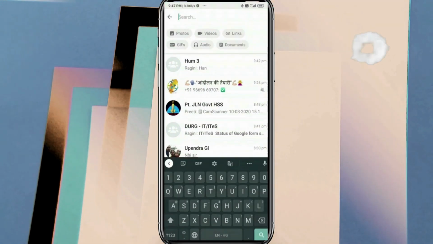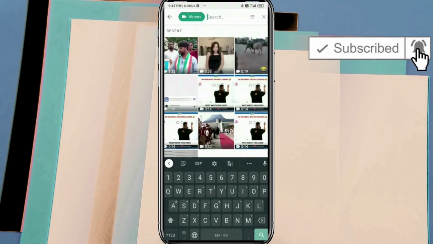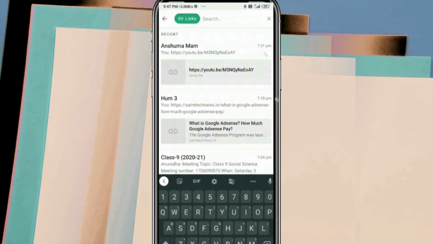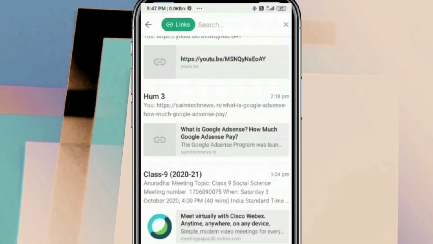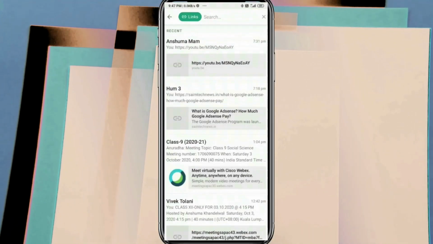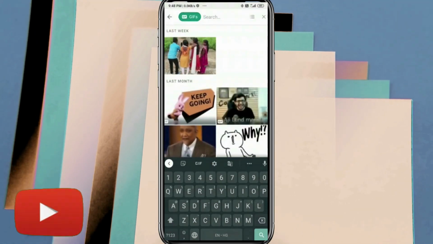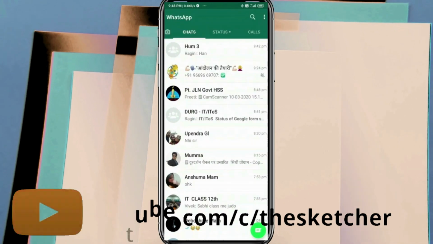The next is videos. If I am in search of a particular video, rather than going into the gallery, I can directly go to the WhatsApp search option. The next is links. I can search any contact or open any chat by searching on the links option also. The links will be displayed by date. The next is GIFs. Anything can be searched in terms of GIFs as well.